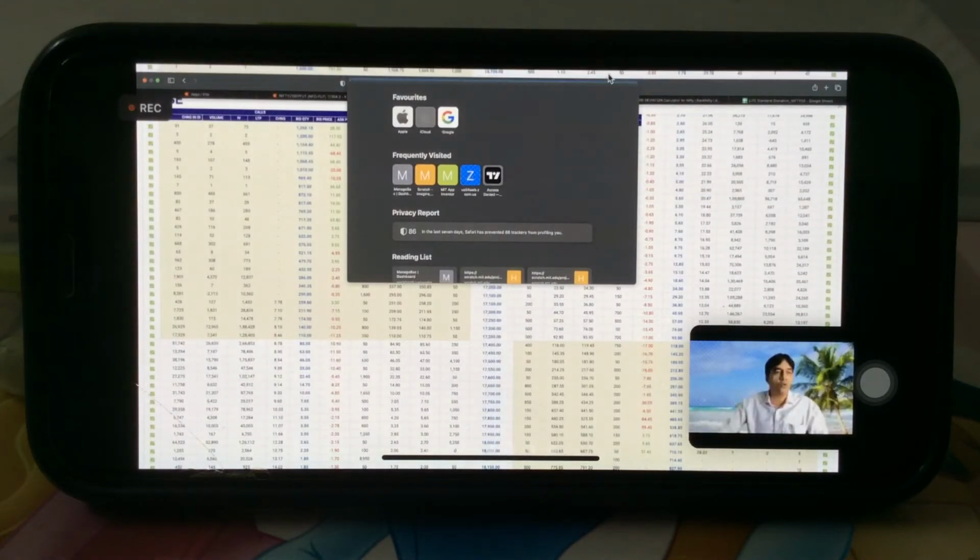So how to look for open interest in NSE? Any confusion in it?